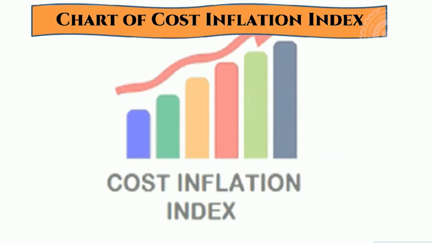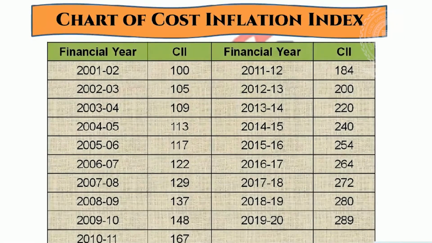In that relation, government releases every year an index number that is called CII, that is Cost Inflation Index. Such index number has to be multiplied and divided with the cost of acquisition and cost of improvement.